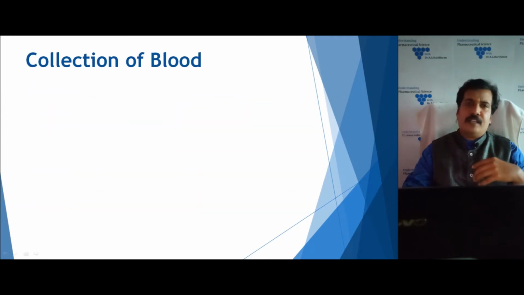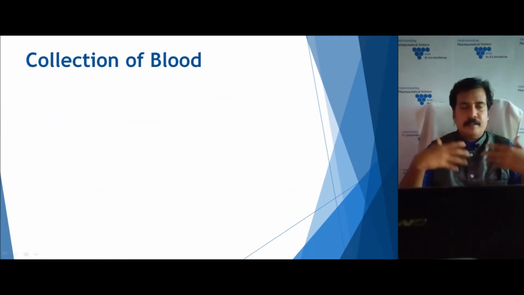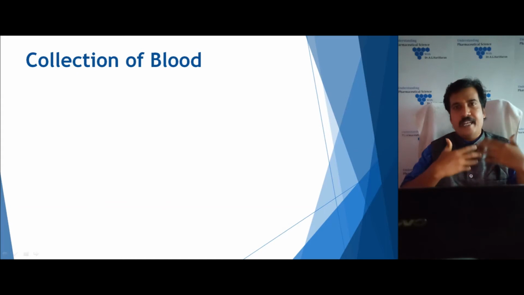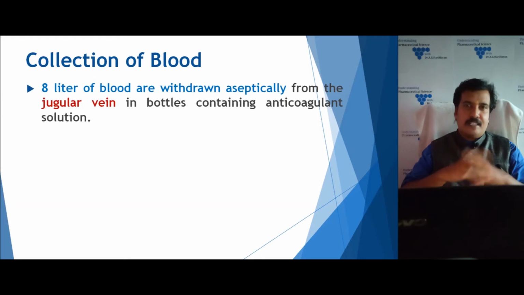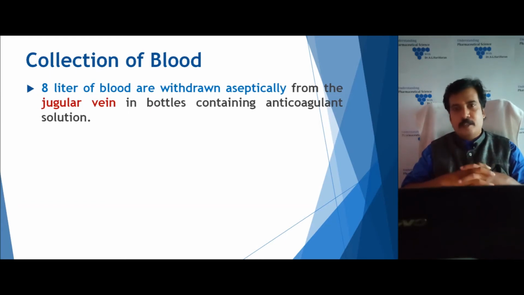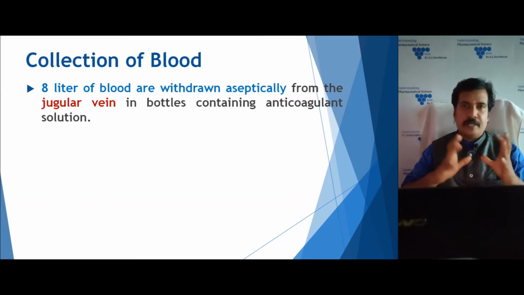After immunization, the horse will start producing antibodies against it. We need these antibodies, which are collected as antitoxin. So the next step is the collection of the blood. Generally 8 liters of blood can be collected from this horse at a time. It is withdrawn aseptically from the jugular vein into a bottle, and the bottle generally contains anticoagulants. The anticoagulants keep the blood in the same condition.